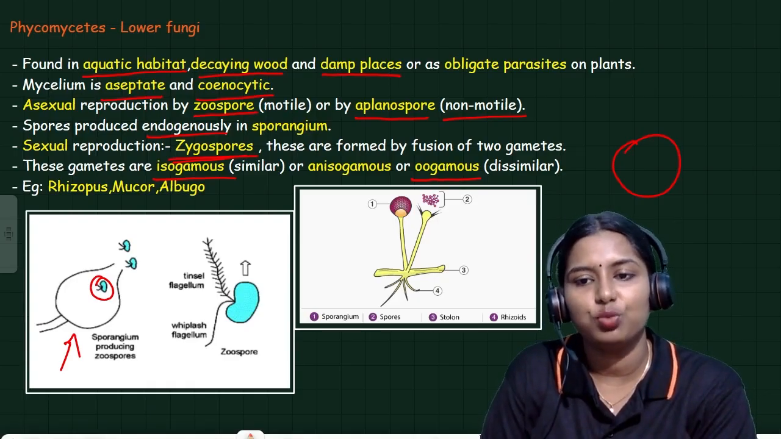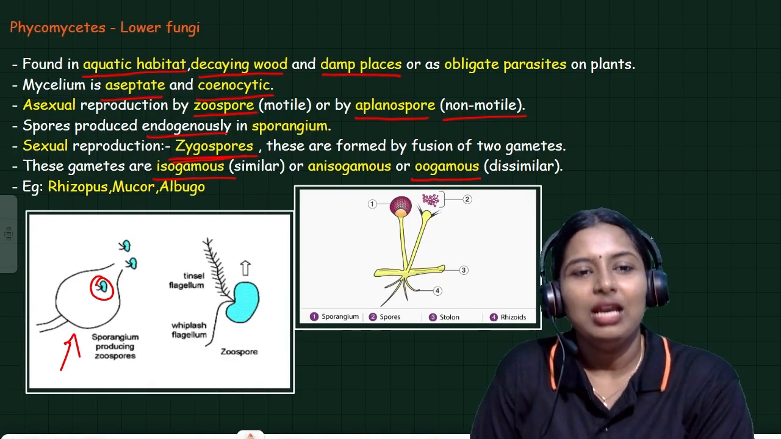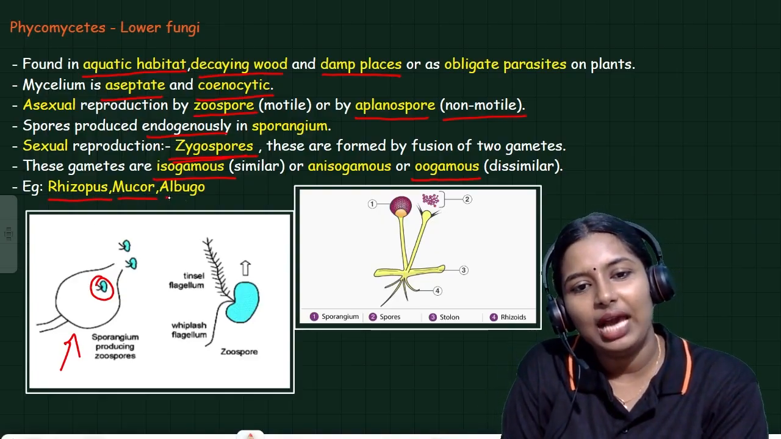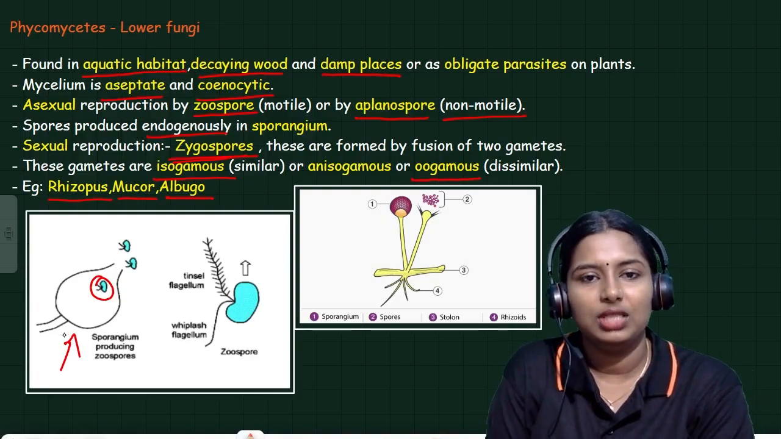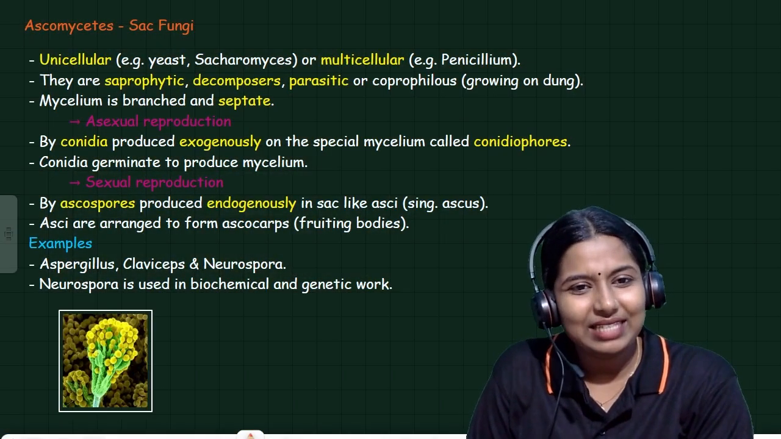Sperm is very small. You should remember these points. The examples for phycomycetes are Rhizopus, Mucor, and Albugo. These are the examples. Next one is Ascomycetes.